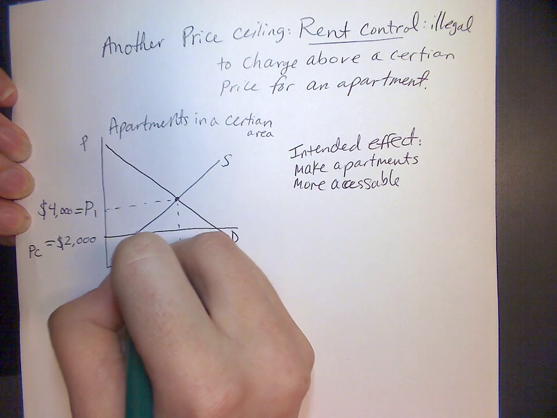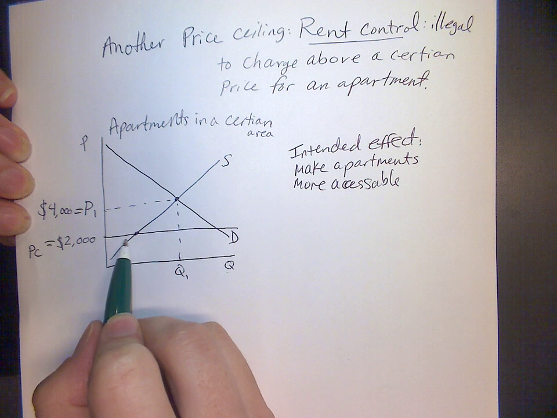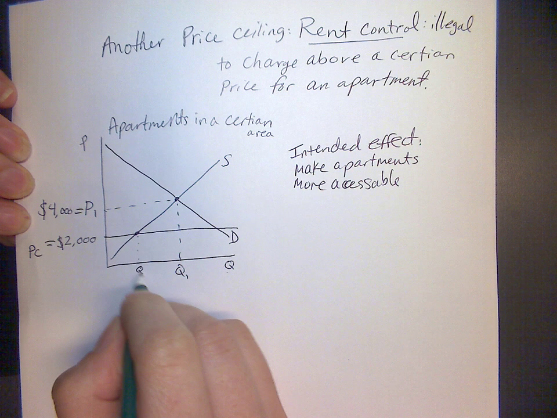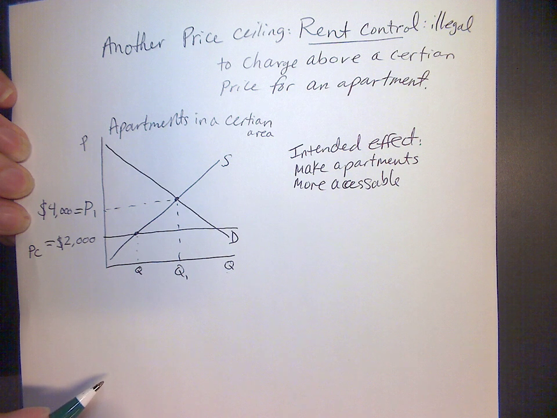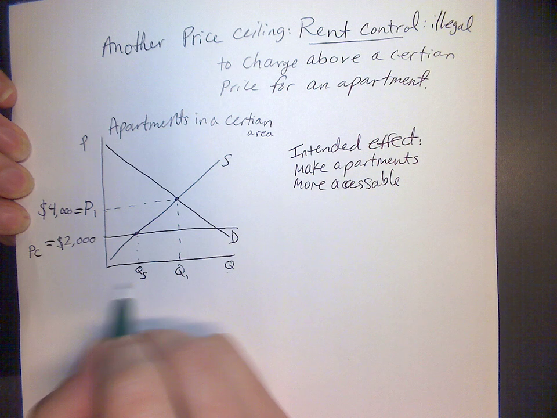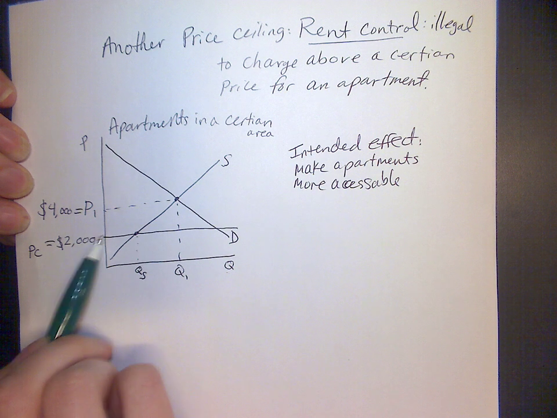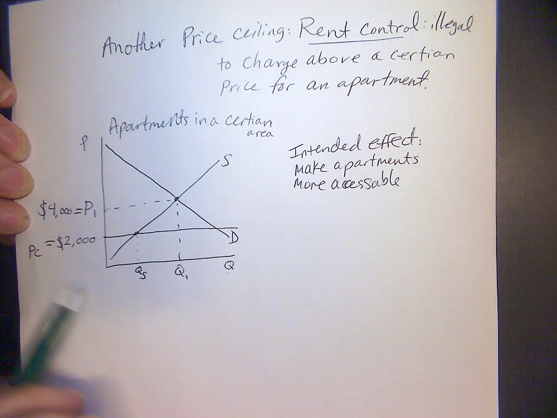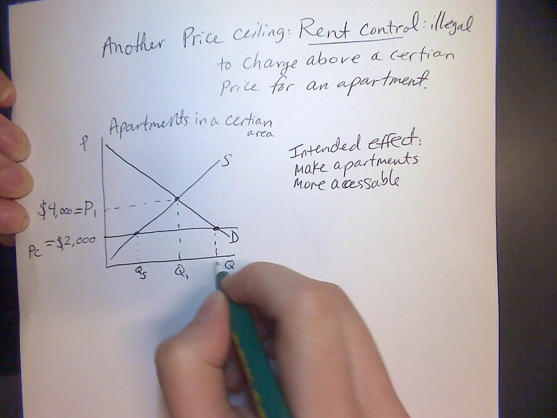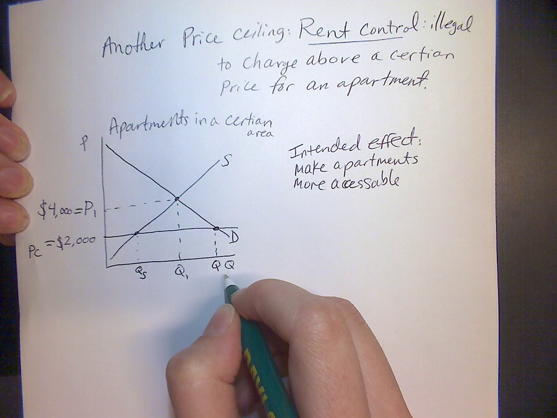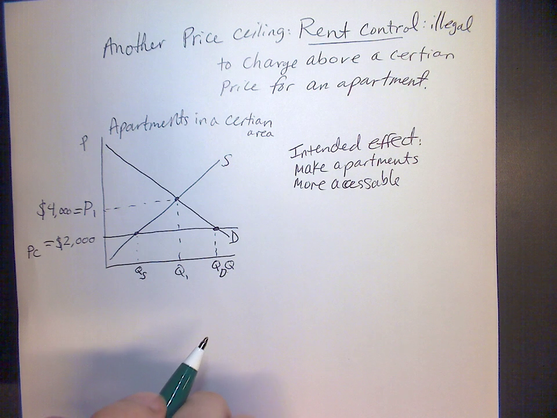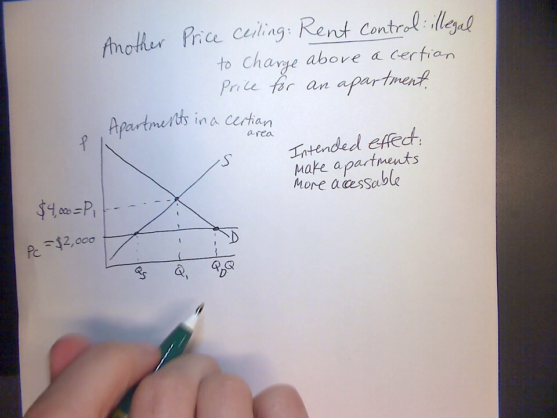We'll hit the supply curve with this price, take it down, and we get a certain quantity. What quantity is that? Type it in the chat. I'll tell you when to send it. Quantity supplied. Good. This is the amount the sellers are willing to sell, or the number of apartments that exist. Then at this price, we go to the demand curve, and the demand curve gives us this quantity. Type it in the chat. Yes, quantity demanded.